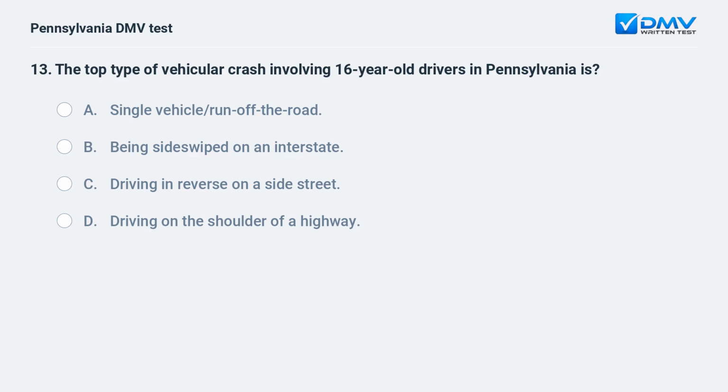The top type of vehicular crash involving 16-year-old drivers in Pennsylvania is A. single vehicle run off the road. B. being sideswiped on an interstate. C. driving in reverse on a side street. D. driving on the shoulder of a highway.